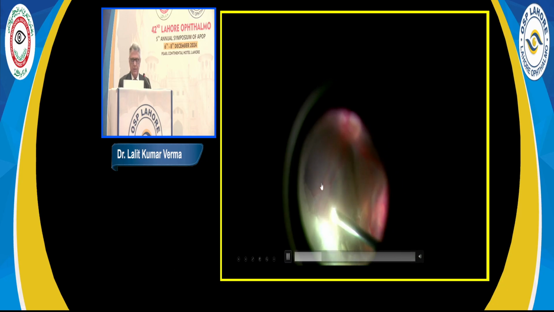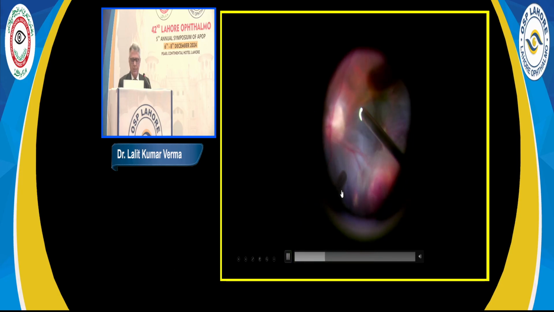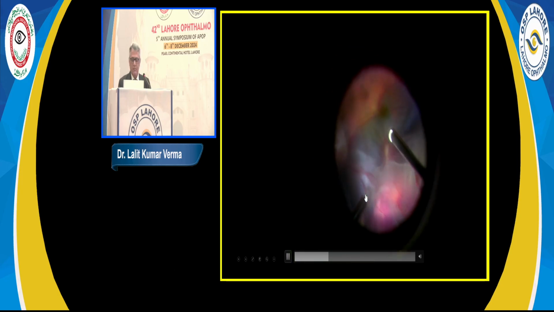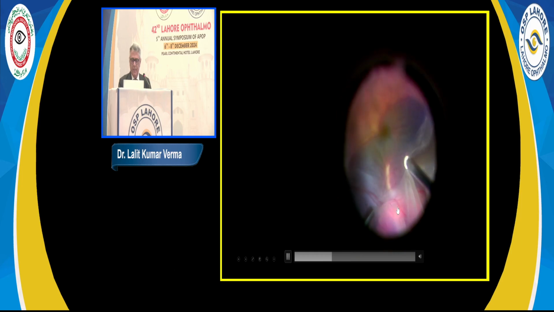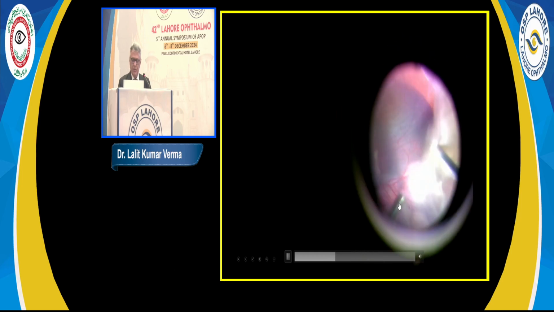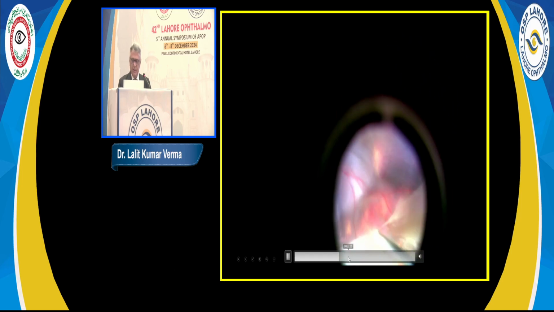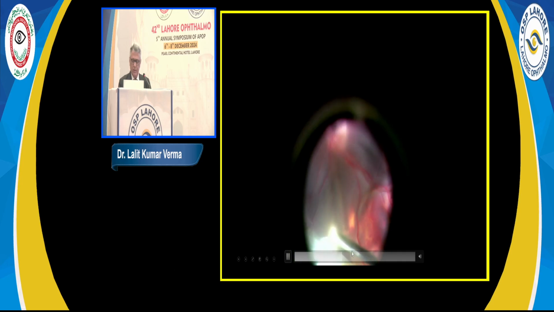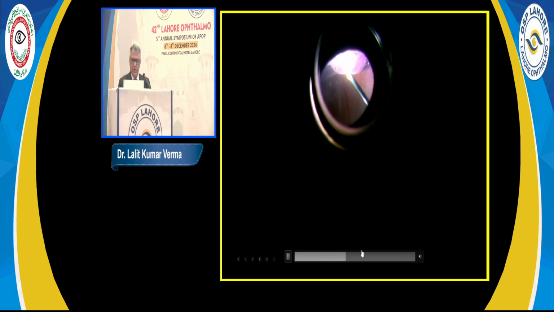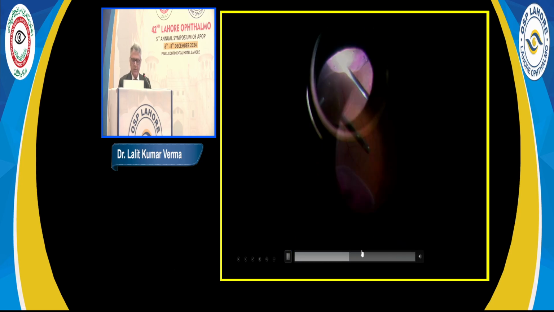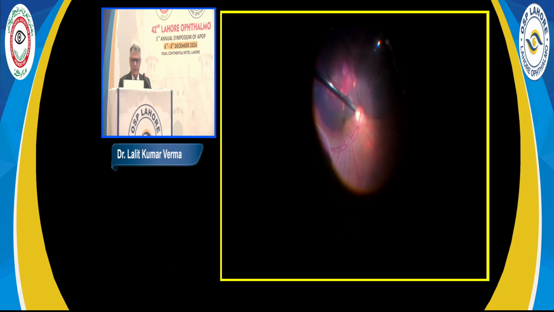you could see large mounds of subretinal blood here. All along the posterior pole, you can see this dark colored blood, dark red blood. But the first aim is to remove this gel hemorrhage, which was causing no glow in this patient. And once this is taken care of, try to do as much dissection, but we can't do base dissection.